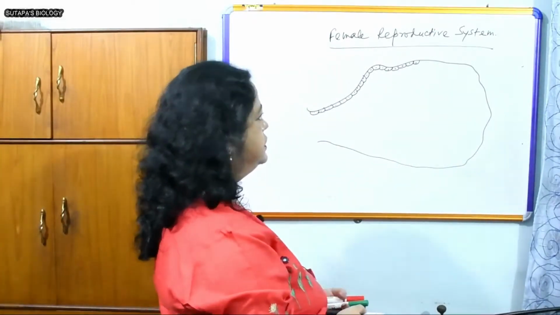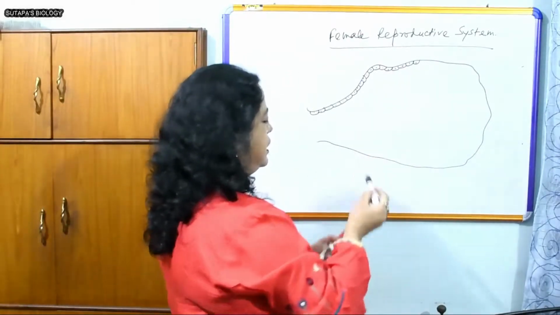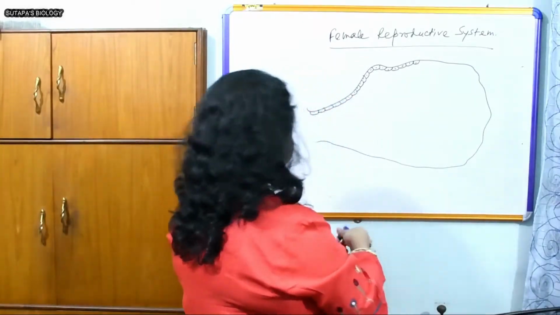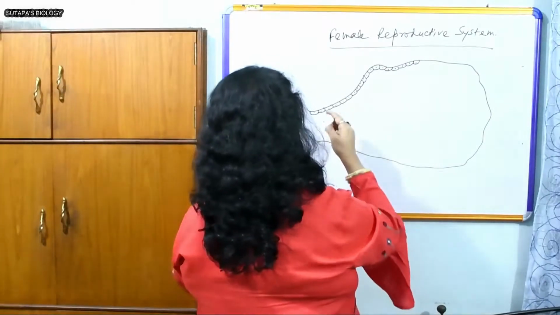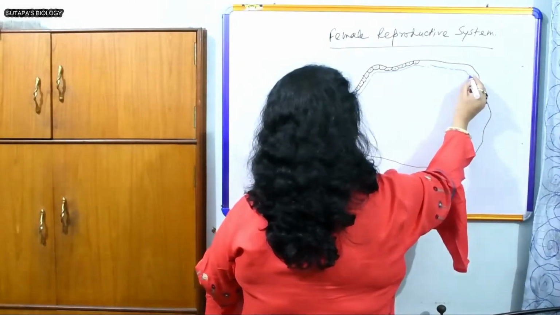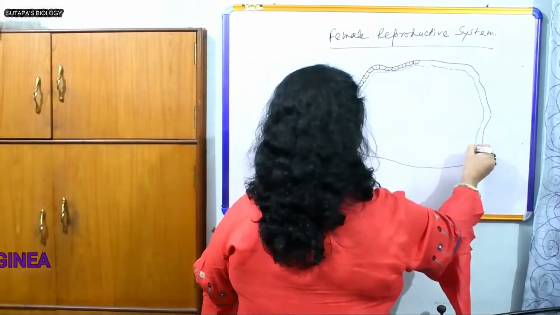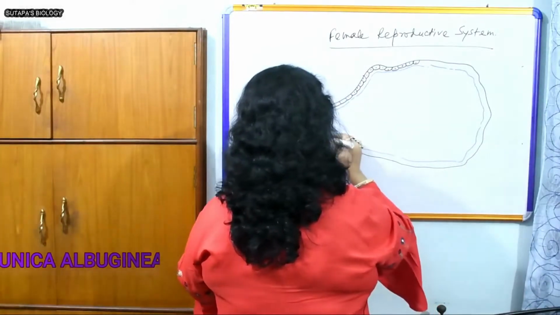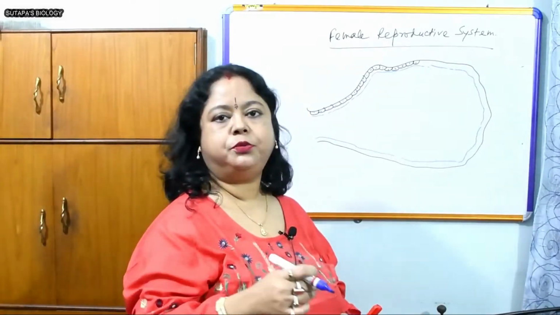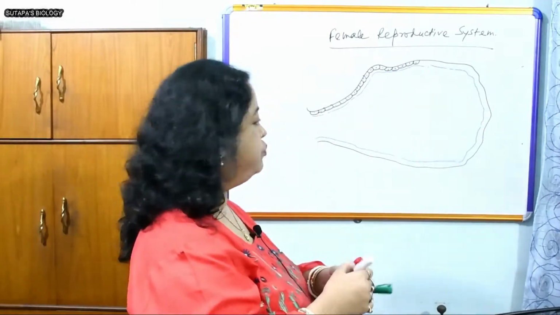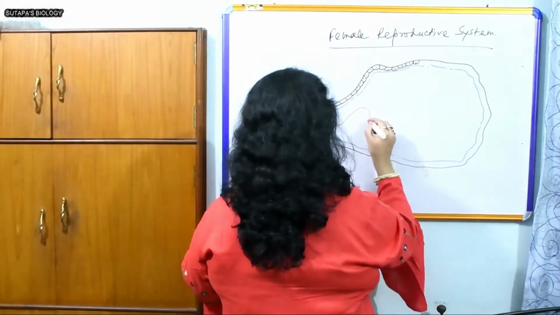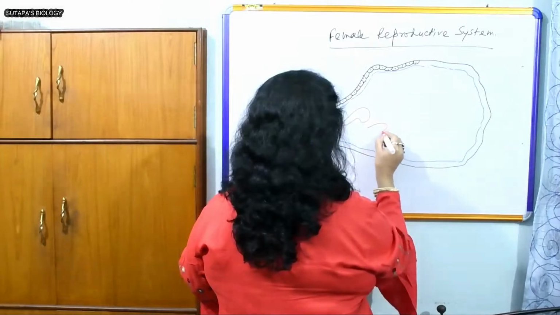It's quite understood. I am not giving the complete structure as it will take a lot of time. And just below the germinal epithelium, there is another layer which is known as tunica albuginea. And below that, there is the stroma or matrix, within which the different blood vessels and cells, etc., remain present.